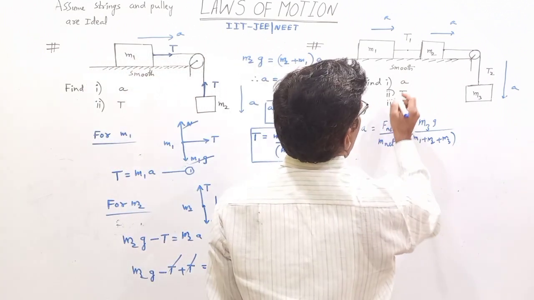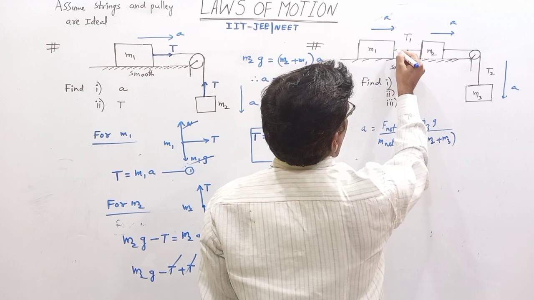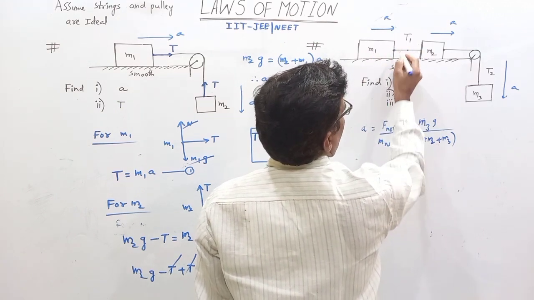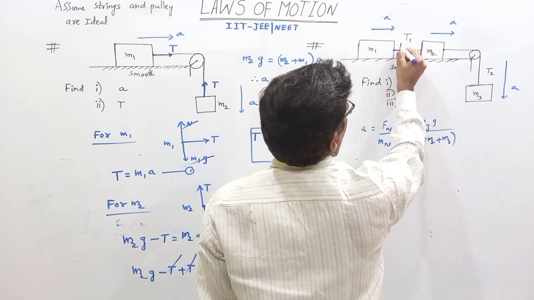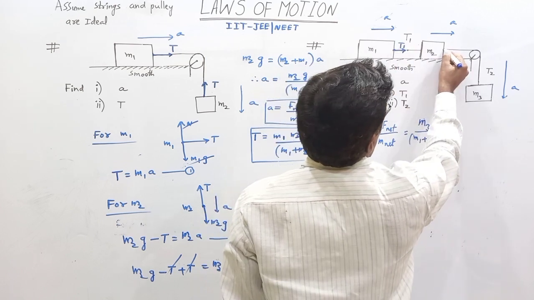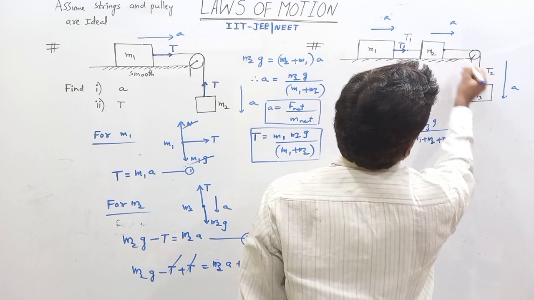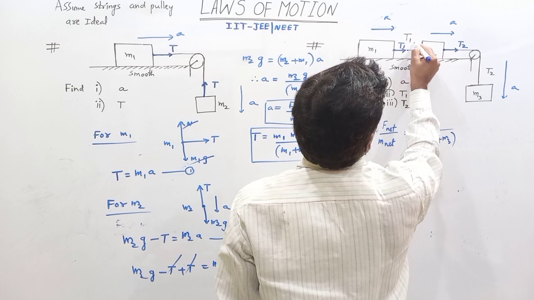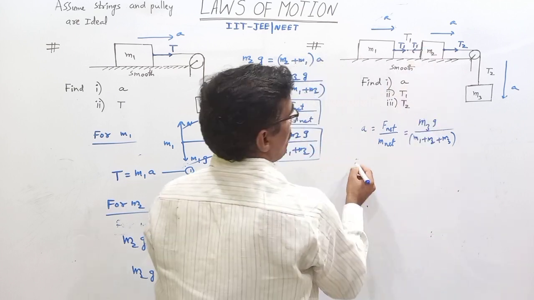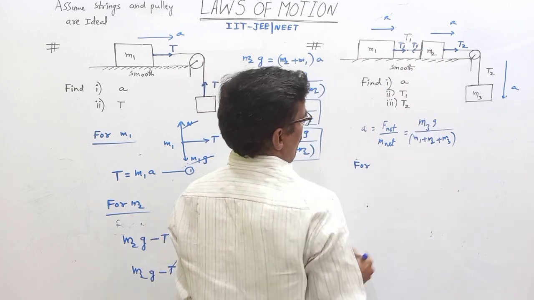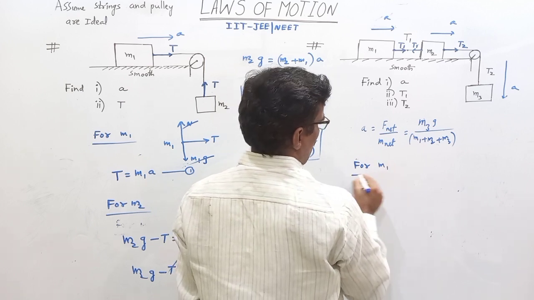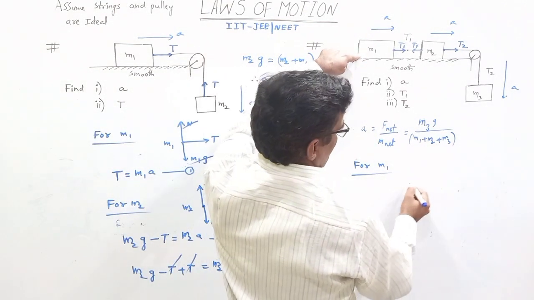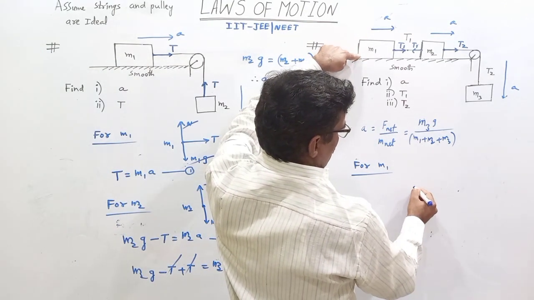Right, sir? Here what is T1? I want T1. Draw a free body diagram for M1. We get that is T1 this side. Here at this point tension in the string is T2, sir. At this point tension in the string is T1 this side. Okay, for M1, free body diagram for M1. Tell me. M1G down, sir. Clear, sir?